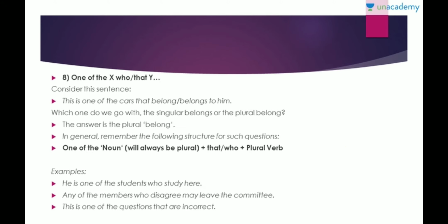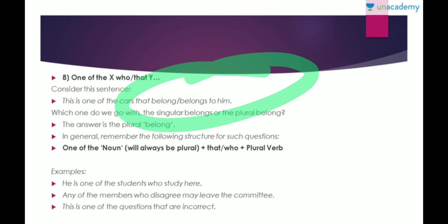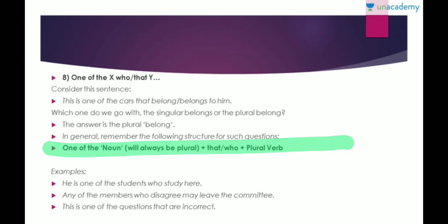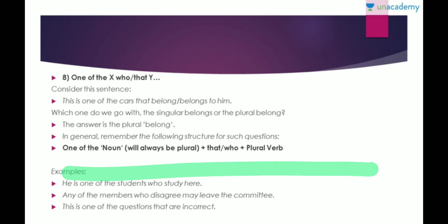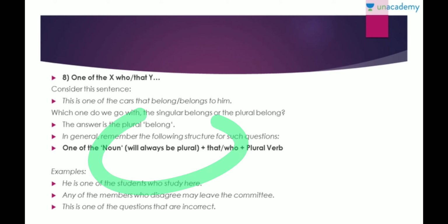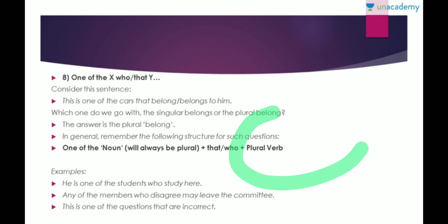Okay, so now, one of the X who, that. So let's have a look at the sentence. This is one of the cars that belong or belongs to him, right? So now the answer is belong, not belongs. Why? Because in general, one of the plural noun, plus that or who, plus a plural verb.